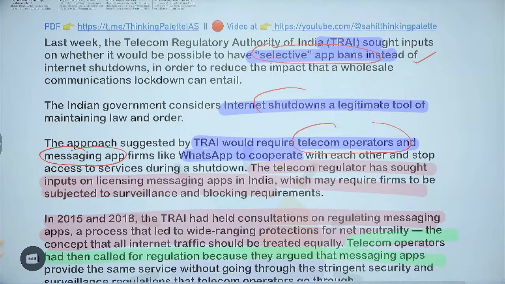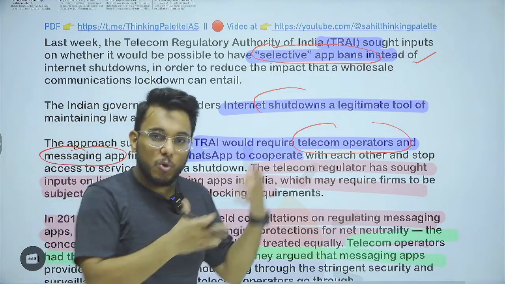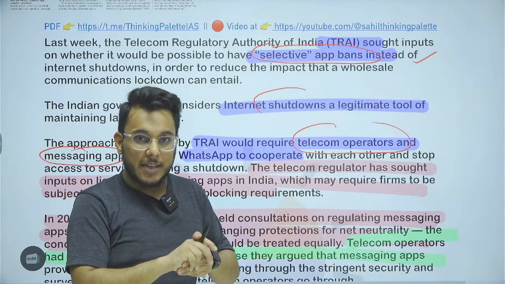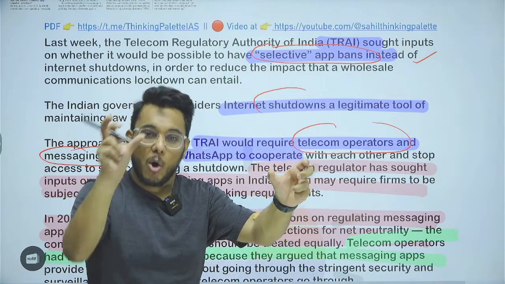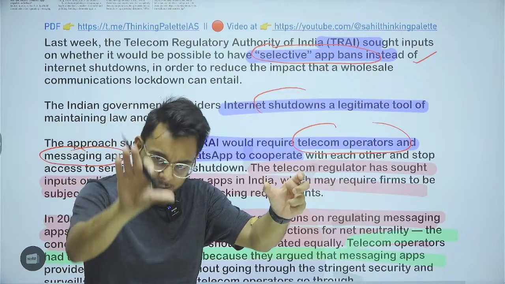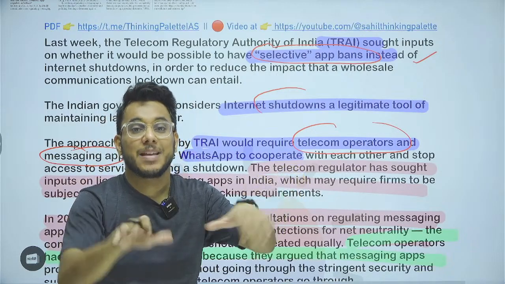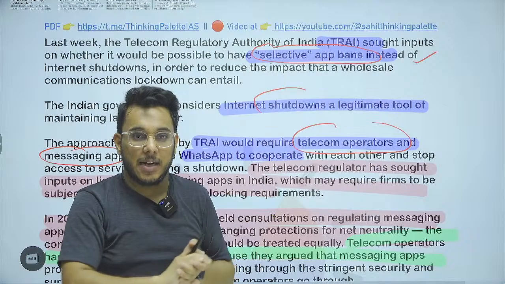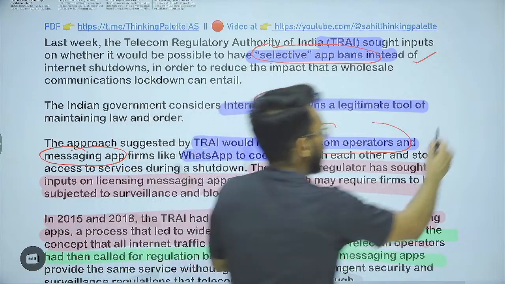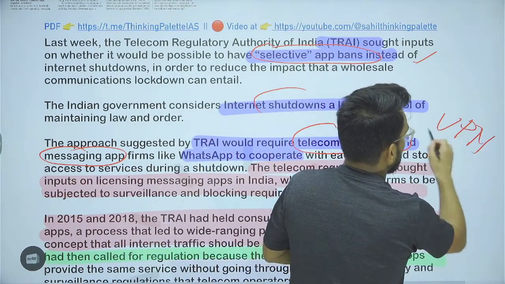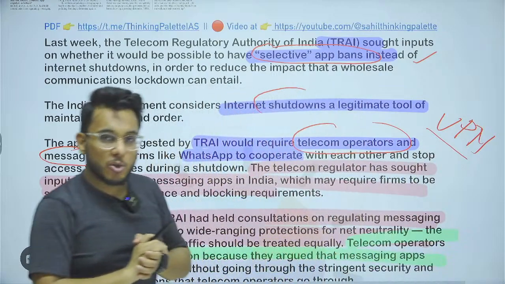Now, guys, one more issue that comes here is that even if you selectively ban these particular websites, if you block the website or a service provider for a temporary period and they shut down their app, it is still possible to bypass that. How? By a virtual private network. So what is a virtual private network?